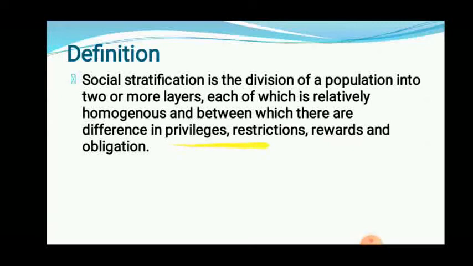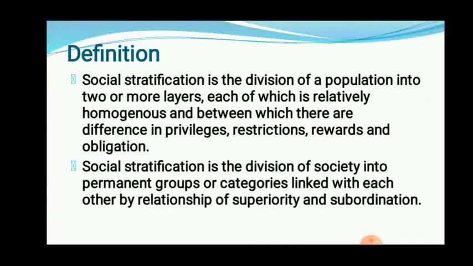So regarding privilege, restrictions, rewards and obligations, there is a difference between those two kinds of people. That is nothing but social stratification. Again, it is the division of population into two layers, each of which is relatively homogeneous and between which there are differences regarding privilege, restrictions, rewards and obligations. That is social stratification.